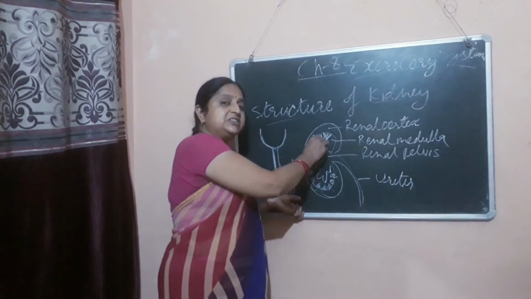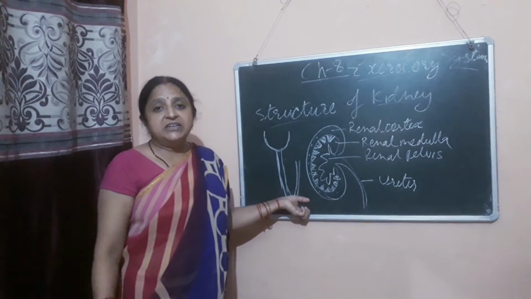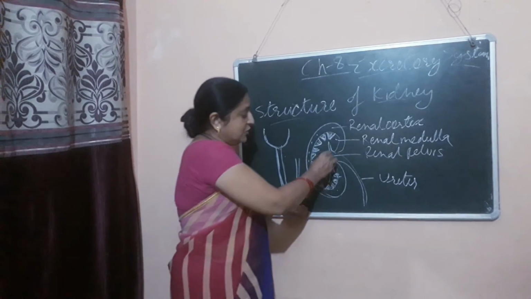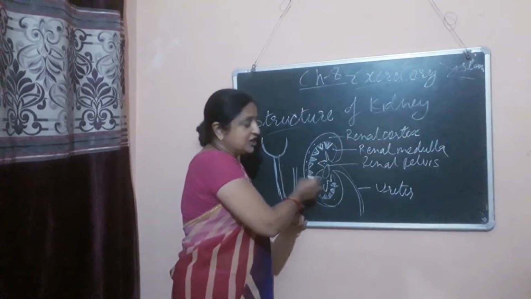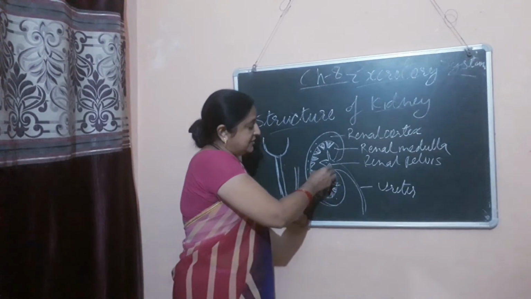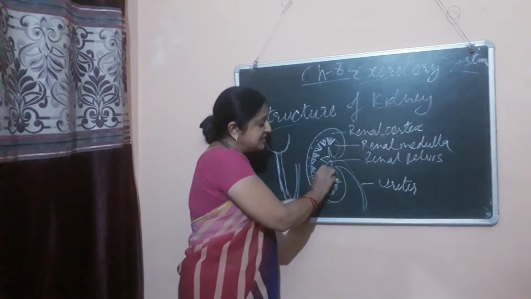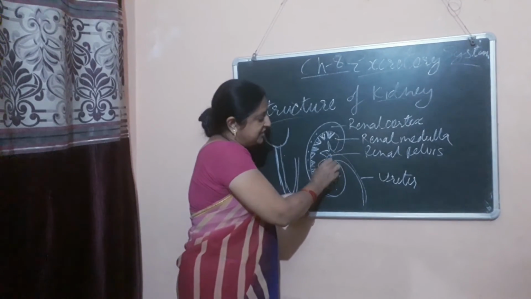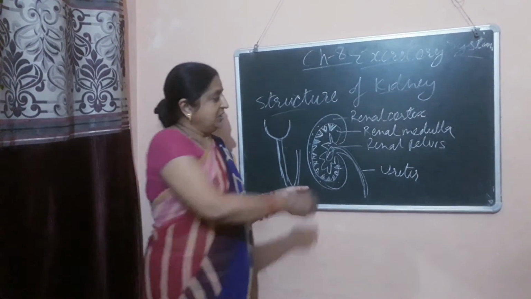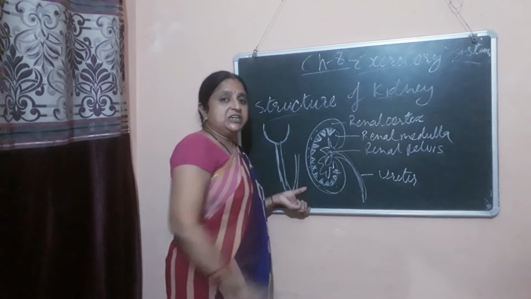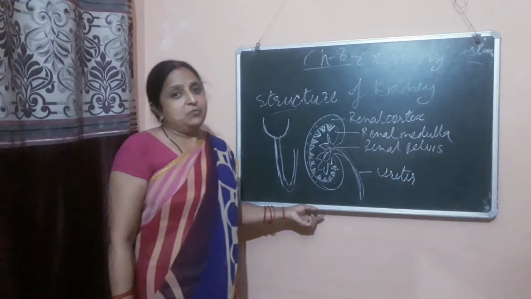So from the distal convoluted tubule, our blood is finally filtered and urine is stored in this. It is a basin-shaped structure, and urine is stored here, and from the renal pelvis the ureter is attached and urine is released through the ureter. In this way, the structure of the kidney helps in the excretion of blood.